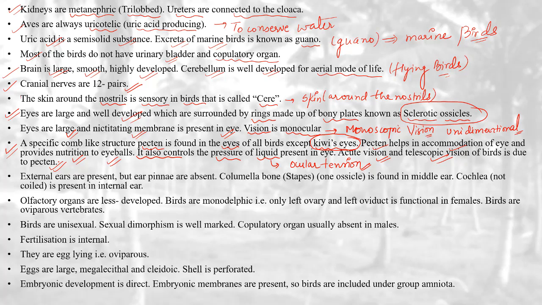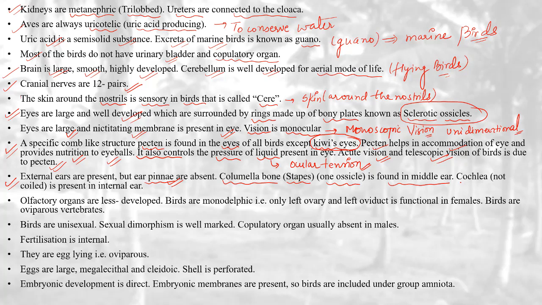Pecten provides nutrition to the eyeballs. Pecten helps in the accommodation of the eye, and it is absent in kiwis. External ears are present, but ear pinna are absent. External ears are present, meaning the meatus is present, but the ear pinna is absent. Columella bone, stapes, one ossicle is found in the middle ear. The middle ear has only one ear ossicle, that is columella, which is equivalent to our stapes.